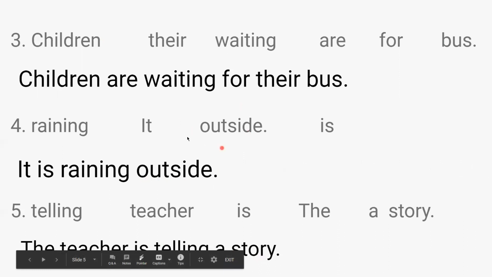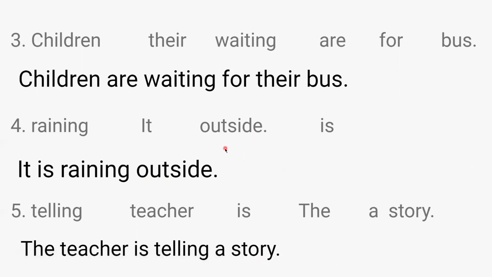Whenever such jumbled words are given and you are asked to rearrange them and frame a meaningful sentence, the first and foremost thing you will do is search for the word which has a capital letter. Then it is easily understood the sentence begins with that word. And the ending of the sentence should have a period or a full stop, or it can be any punctuation mark, even a question mark or an exclamation mark. With that word, the sentence will end.